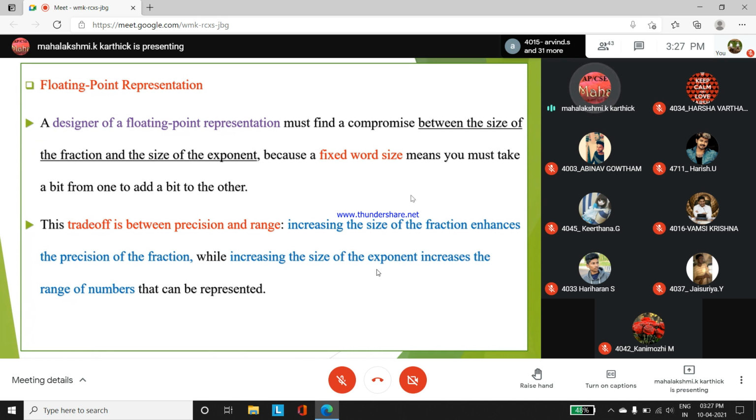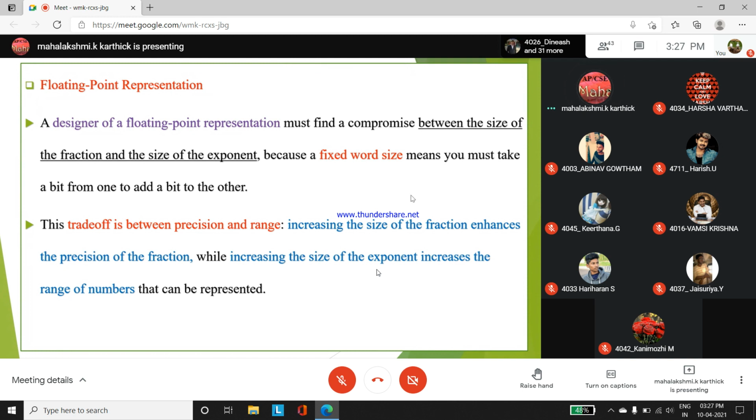அப்ப hardware design பண்ணிருப்பாங்க, and the hardware designers will keep in mind how much size of fraction the exponential is supporting, and with respect to these two terms only the hardware design can be made. Okay, under the floating point representation. So if you want to add two fractional values, bit by bit you have to add, and in many cases these two terms have to be compromised.